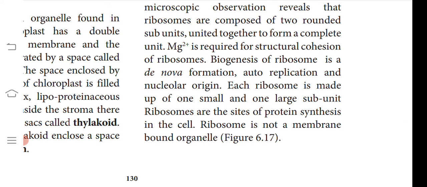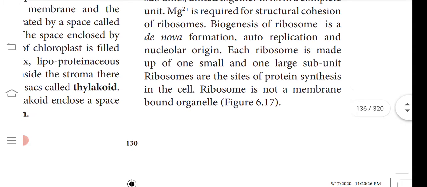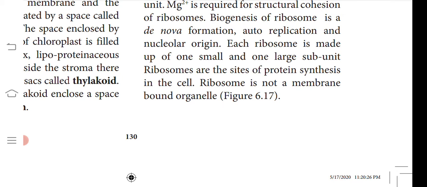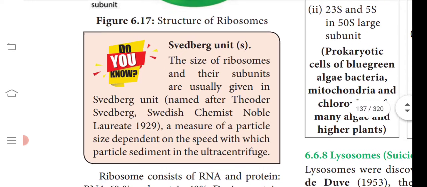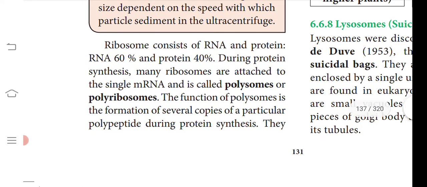Magnesium ions are required for the cohesion of the ribosome, and the biogenesis of ribosome is called de novo formation. So they can duplicate themselves. Each ribosome is the site of protein synthesis, and it is a membrane bound organelle. Membrane is present. The ribosome consists of RNA and protein: RNA 60%, protein 40%. During protein synthesis, ribosomes are attached to a single mRNA, called a polysome.